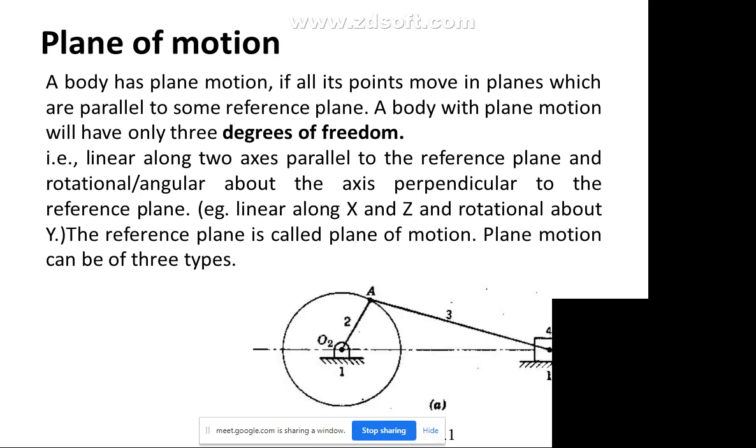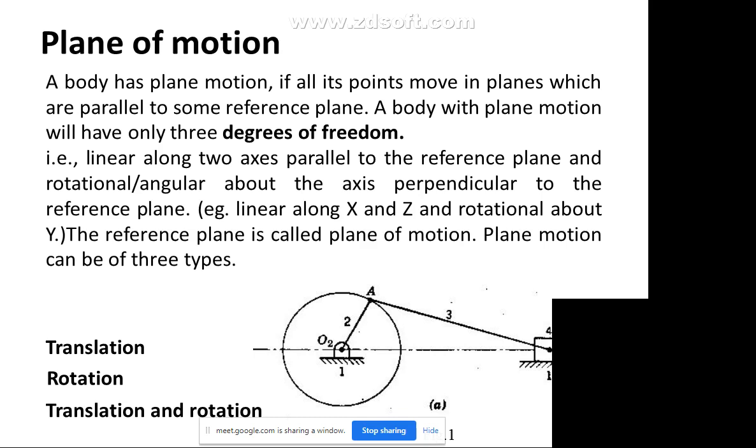The plane of motion can be of 3 types: translation, rotation, and translation with rotation. What do you mean by translation? You can see in this figure, which is nothing but a slider crank mechanism. You will be studying the entire slider crank mechanism in detail in the coming topics. You can see how this slider crank mechanism is arranged; I will come to that in the next topic also.